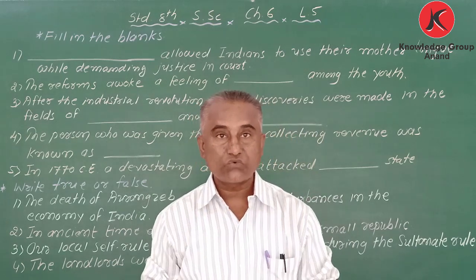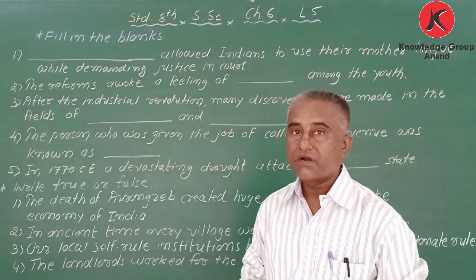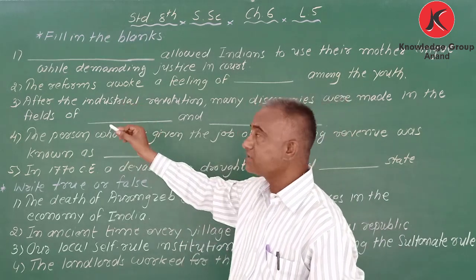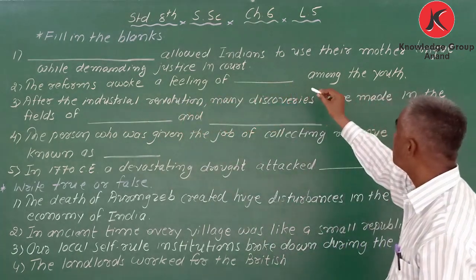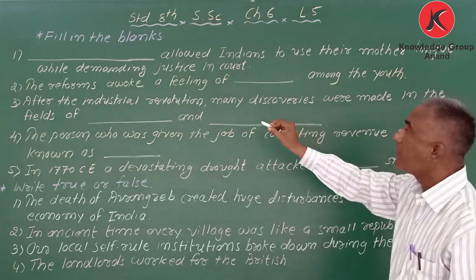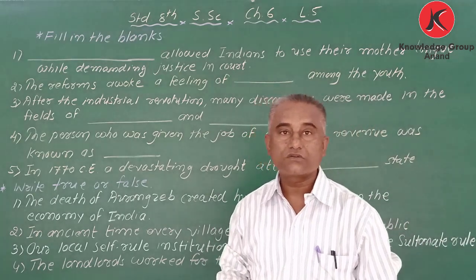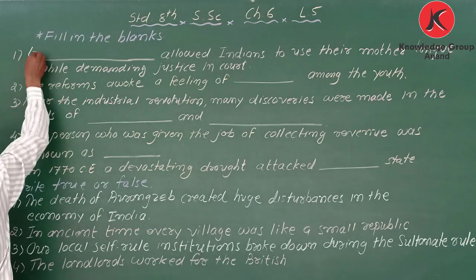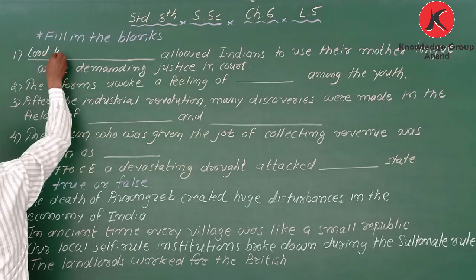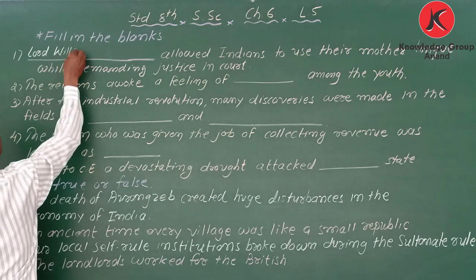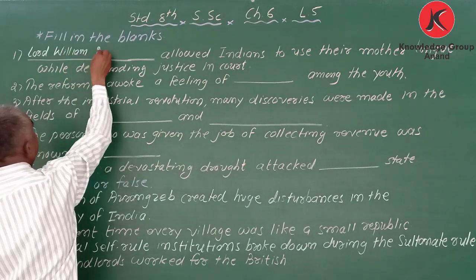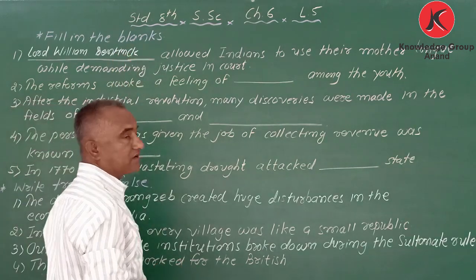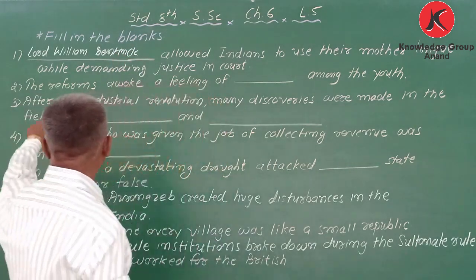Only English was there. But someone made a change. So who allowed Indians to use their mother tongue while demanding justice in the court? Lord William Bentinck. Okay, got it?